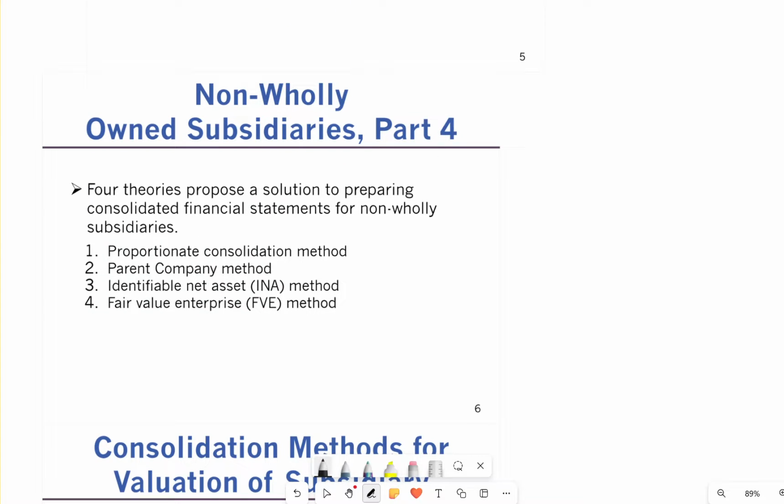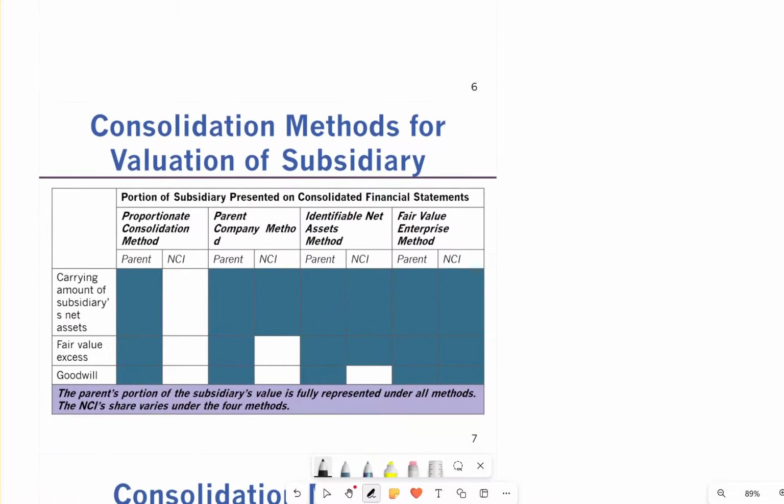To find a solution for this, we need four different methods. The first one is proportionate consolidation, the second is the parent method, the third is the identifiable net asset method, and the last one is the fair value enterprise method. These are my four methods.